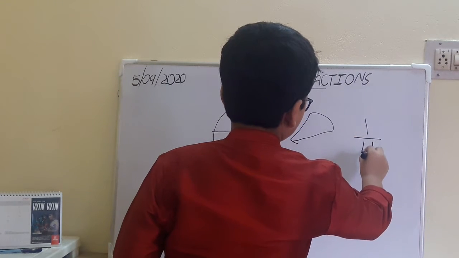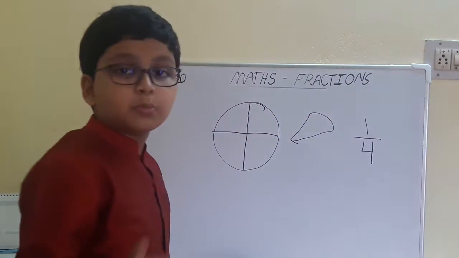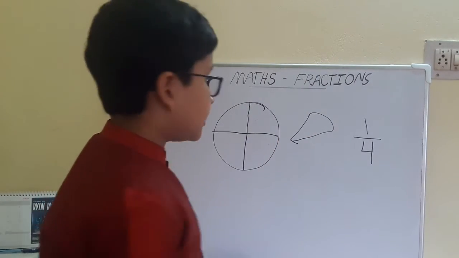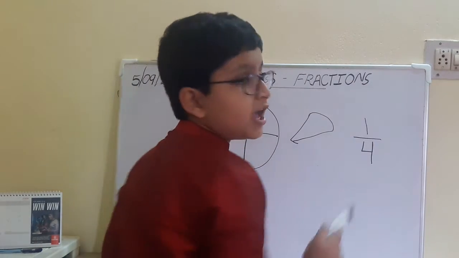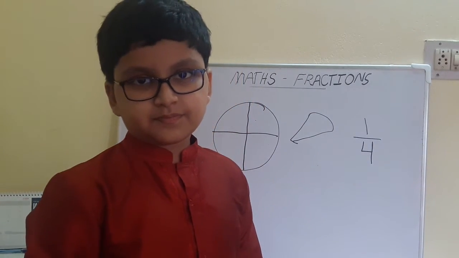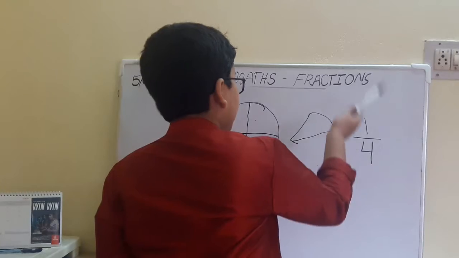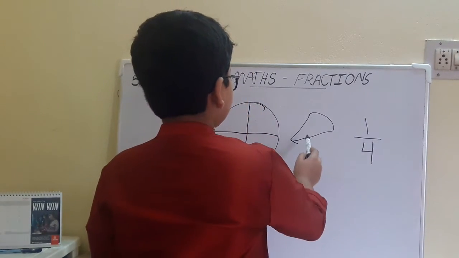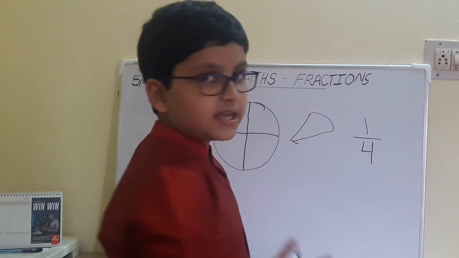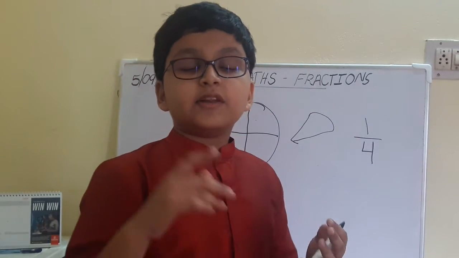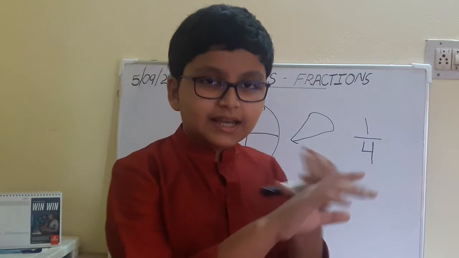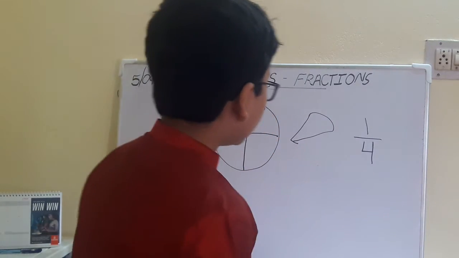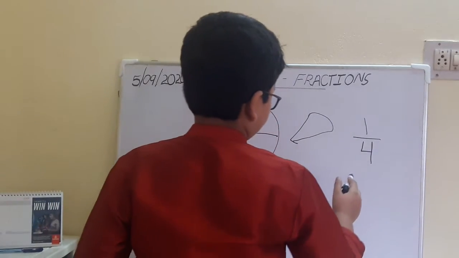I represented it by writing 1/4. This is called a fraction. Now, if I put this slice back to the pizza, the pizza will become a whole because the pizza has all its parts, right? So, this is called a fraction.